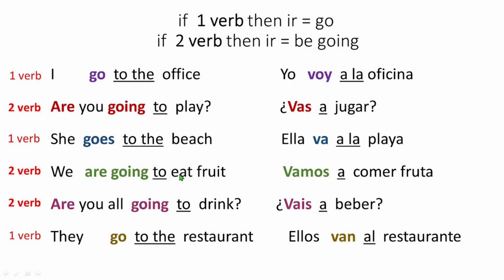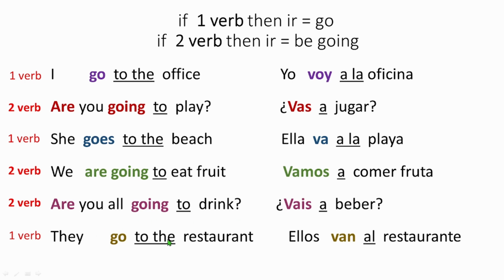Now, if you say we are going to eat fruit, two verbs are there, right? We consider this "are going" as one verb, because they are kind of like one part, and eat is the second verb. So you say vamos a comer fruta. Vamos means we are going. A is to, comer is eat, and fruta is fruit. Perfect. Now again we have two verbs. Are you all going to drink? Then you say vais a beber. Vais means are you all going. A to, beber, drink.